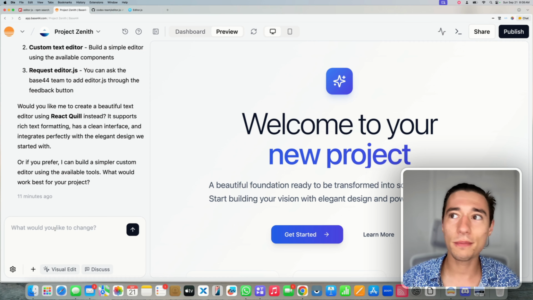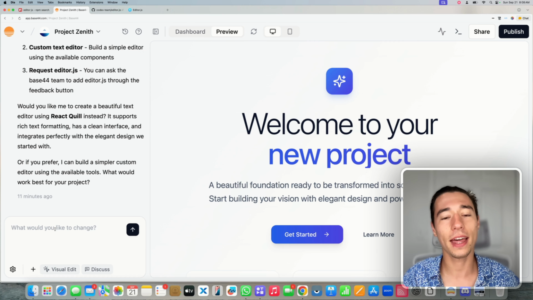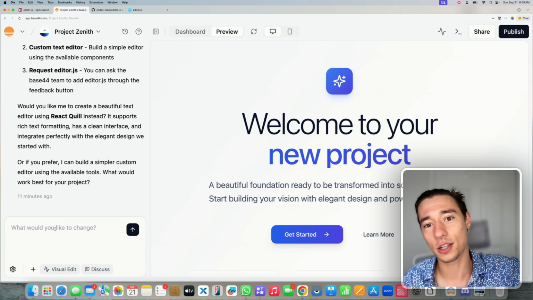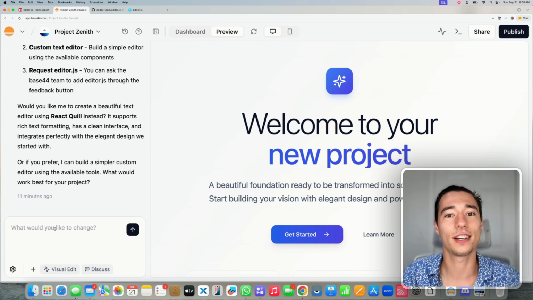Now, how many times did you install Google Analytics? Or how many times did you install a live chat on a website? You know, they give you this code with like a URL in there to add stuff to the site.